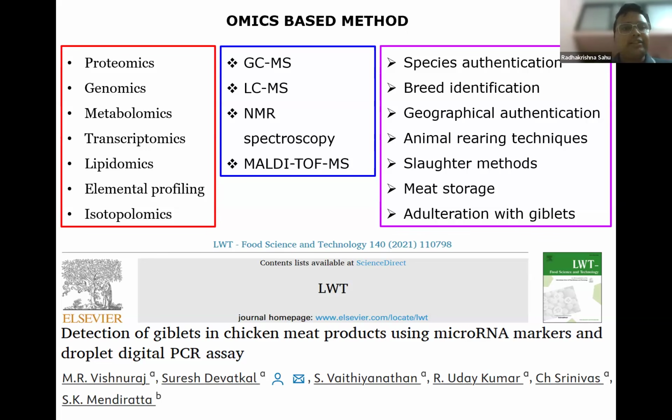Various techniques used for analysis in these omics based methods include gas chromatography, liquid chromatography, nuclear magnetic resonance spectroscopy, and matrix assisted laser desorption ionization time of flight mass spectrometry. These are the techniques which are used for these omics based studies.